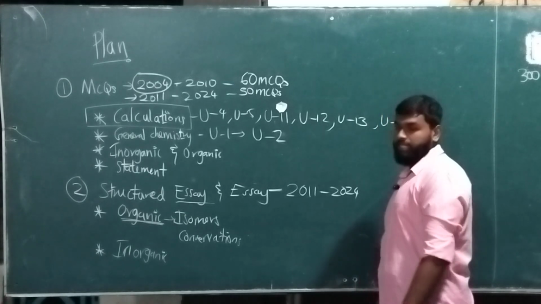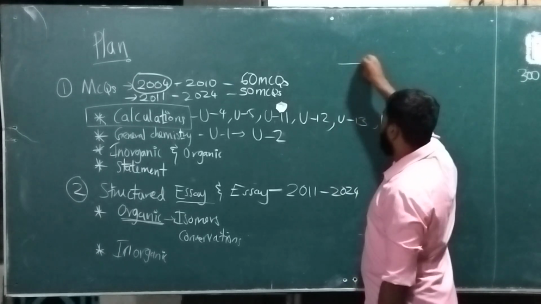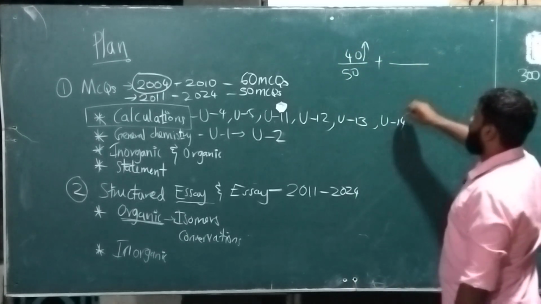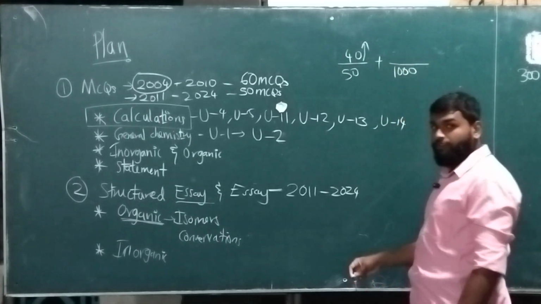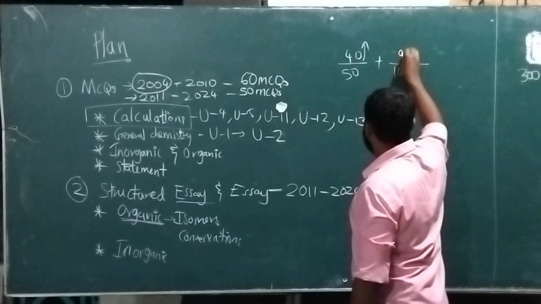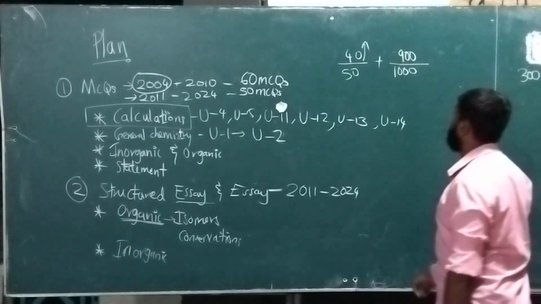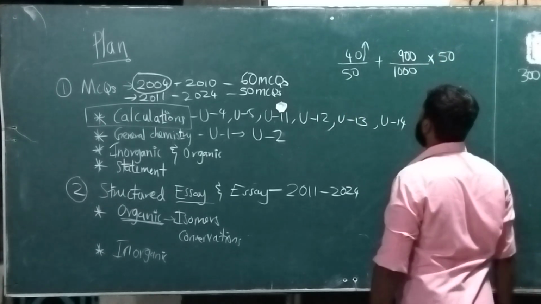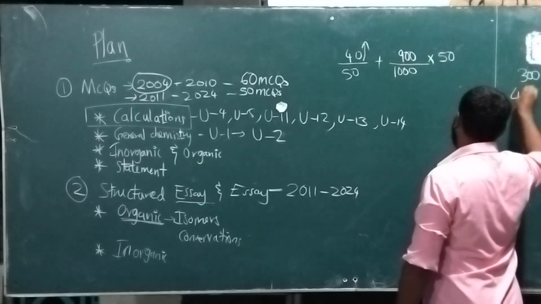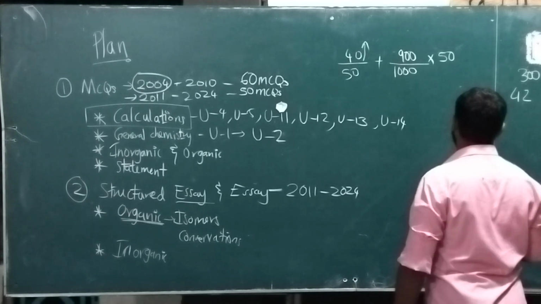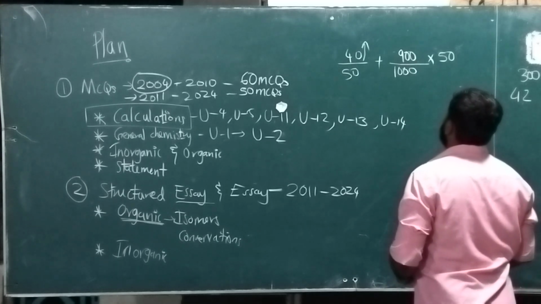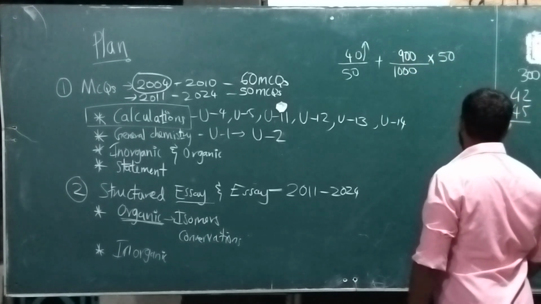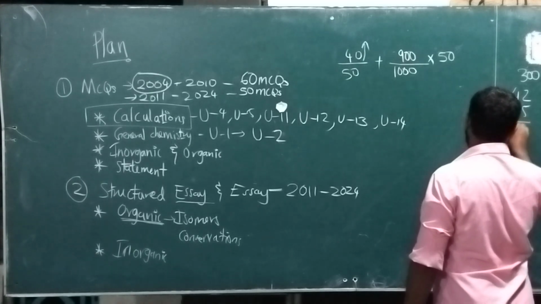Before that, we'll finish the MCQ parts. That's our main target here. If you're able to score above 40, plus you have part 2 for 1000 marks, if you're able to score around 900 out of 1000, let's say you got around 42 marks in part 1 and part 2 you got 900, you will get around 45 marks there, so you will get around 87 marks.